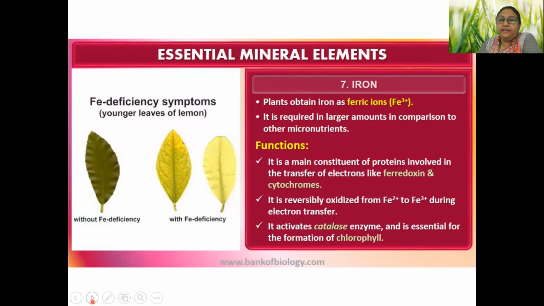Okay, next is iron. It is, as I said, part of ferredoxin and cytochromes, which are electron carriers. They carry electrons from one to another. Because what they do, the ferric is converted into ferrous and again ferrous to ferric, ferric to ferrous, ferrous to ferric. So this is the way, because as I said, it is all redox reaction.